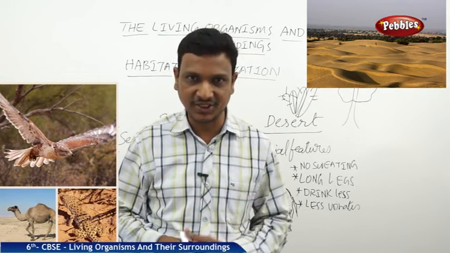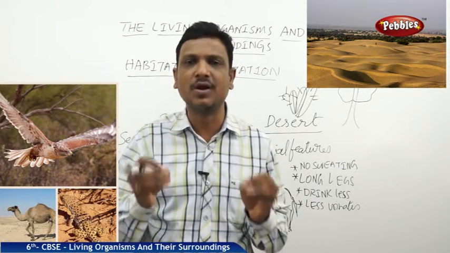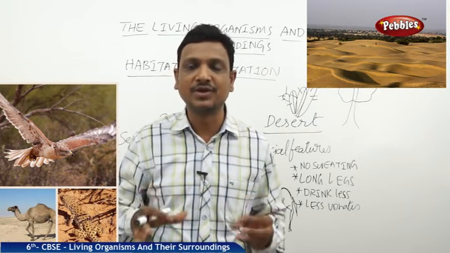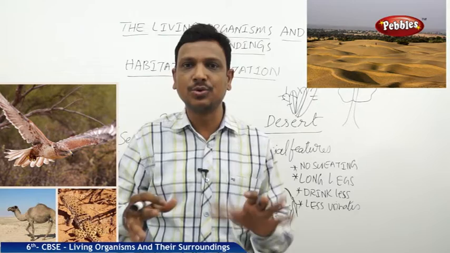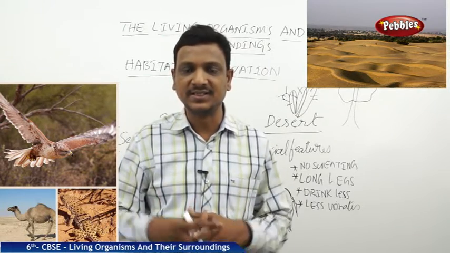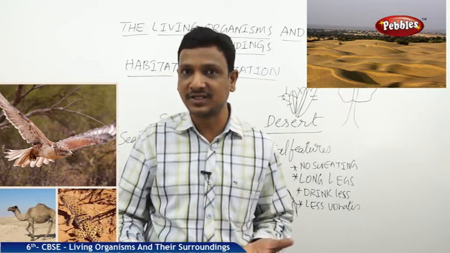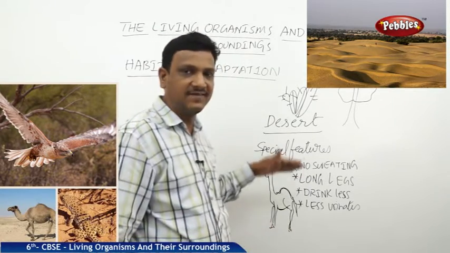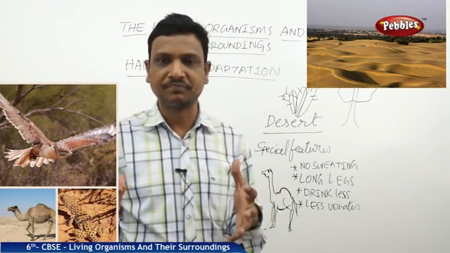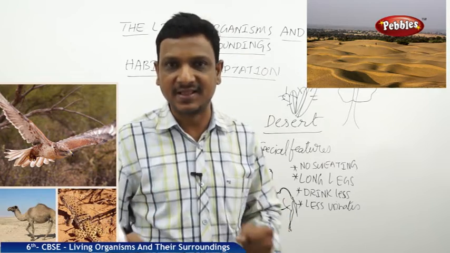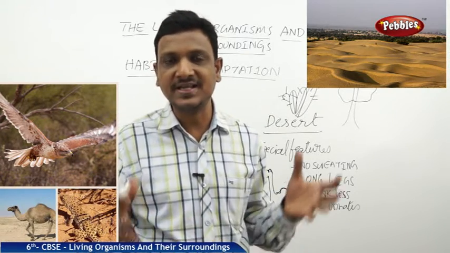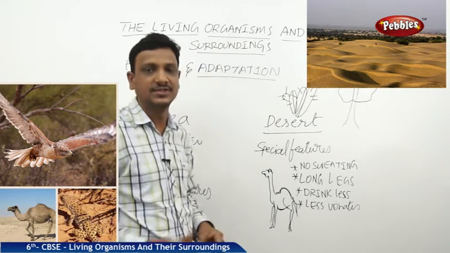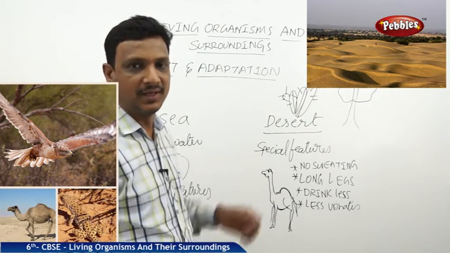That means it loses very small amounts of water from its body, and it can stay without drinking water for a very long time, and it can control its metabolism, its internal body reactions, to run for a longer time without the water, right? So it has got a hump in which the stored food helps to maintain its strength for a long time. So without feeding and drinking, it can walk for long miles. That is all the features. These are all the special features of the camel.